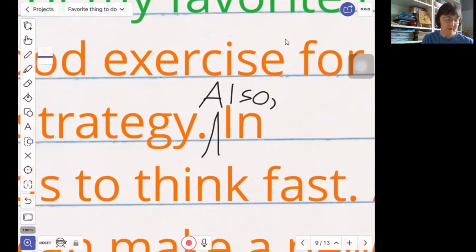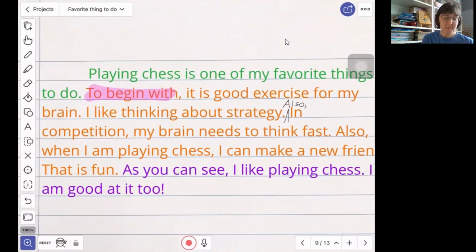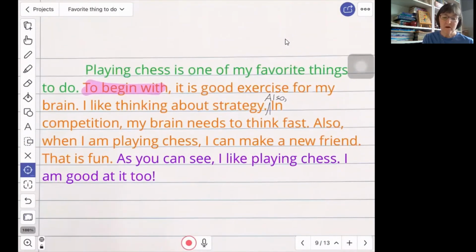Comma, also in competition, my brain needs to think fast. And I might add another sentence here about how fast. You know, how many seconds do I have, or how many minutes do I have to make my play, when it's my turn, before it's the other person's turn.